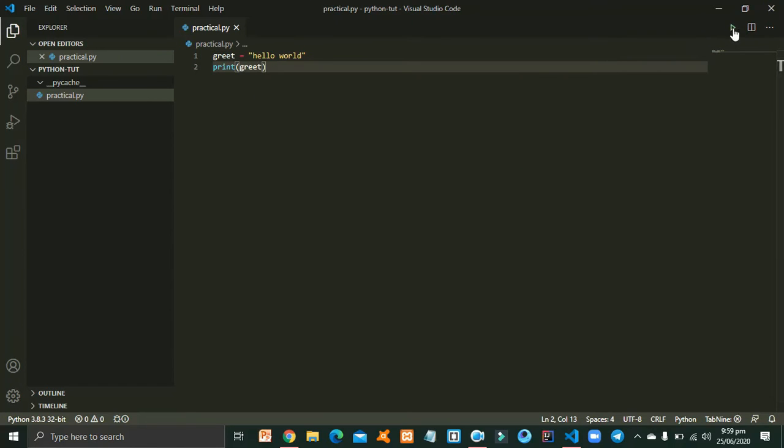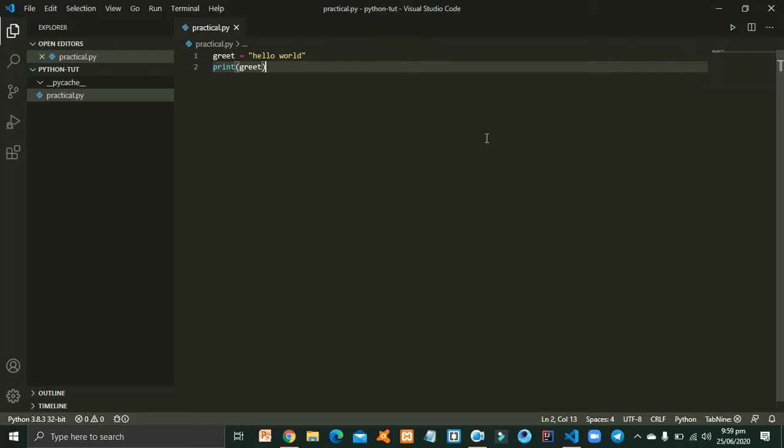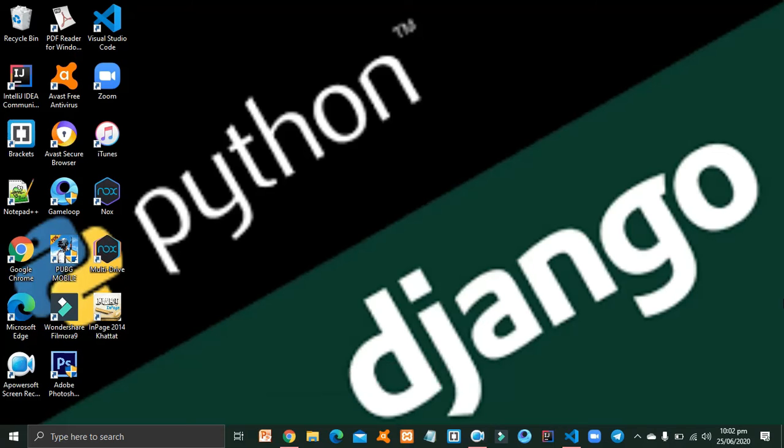Now let us run our code, and as you can see, hello world is printed. It's much easier to run a hello world program in Python than in PHP, because in PHP we have to set up many things. As you have seen how to write hello world in Python, I have given you examples of hello world in both languages, PHP and Python, which is used behind the scenes in Django.